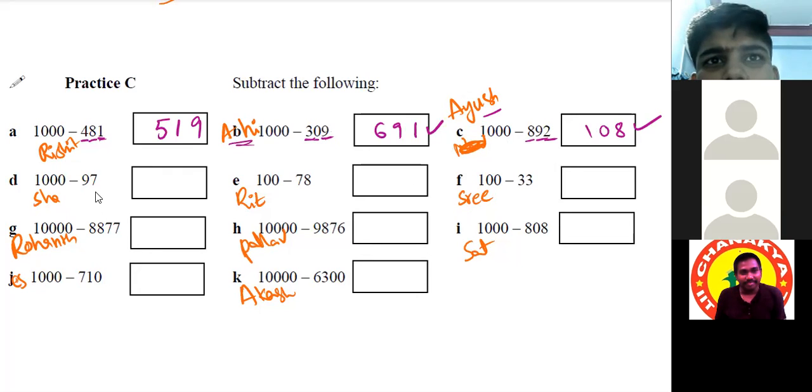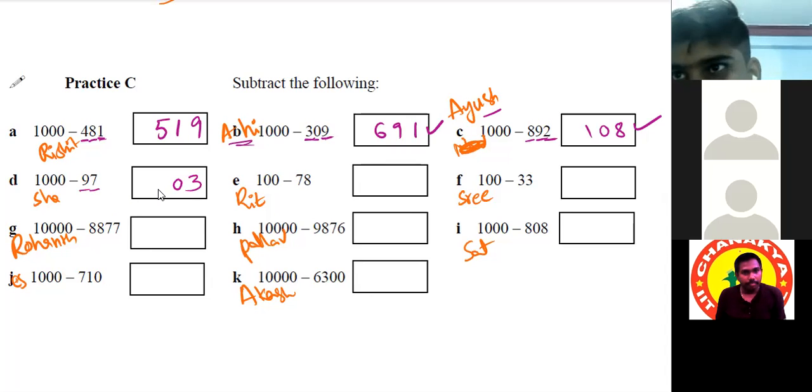Sir, here we can do it like 100 means... Yes, sir. It will be 7 minus 10, which is 3, and then 9 minus 9, which is 0. We can take it as 097, so it will be 3.